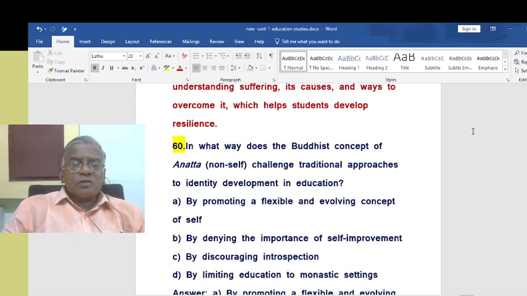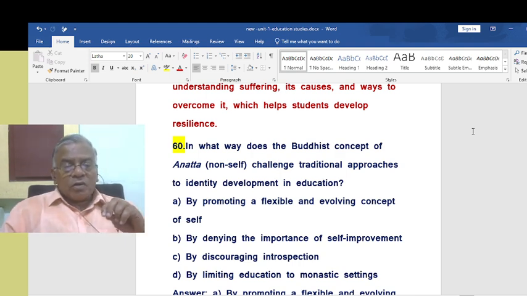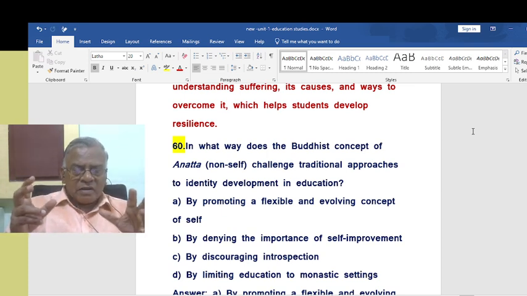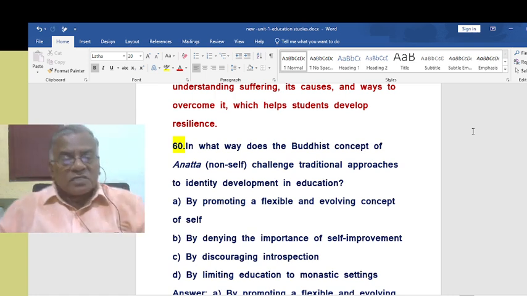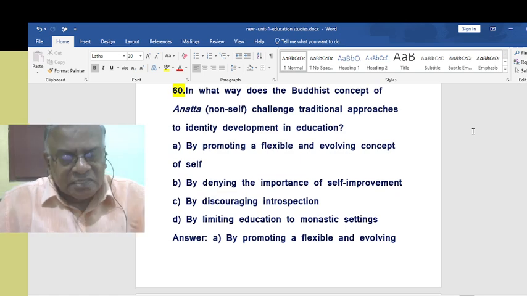In what way does the Buddhist concept of anatta, non-self, challenge traditional approaches to identity development in education? Non-self, we already said it, like a peeled onion. As you go on peeling it off, nothing exists. That is called non-self. There is no inherent self, in other words.